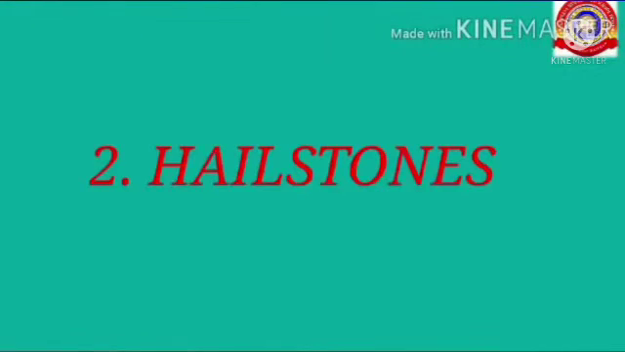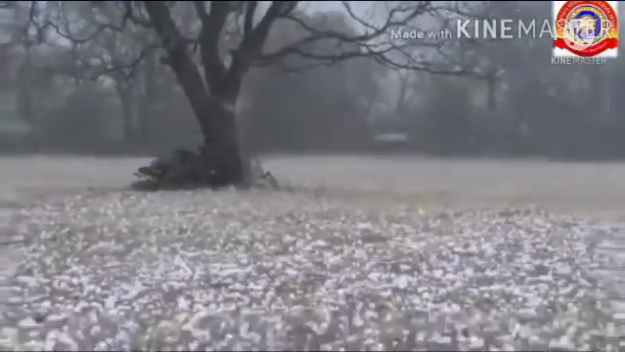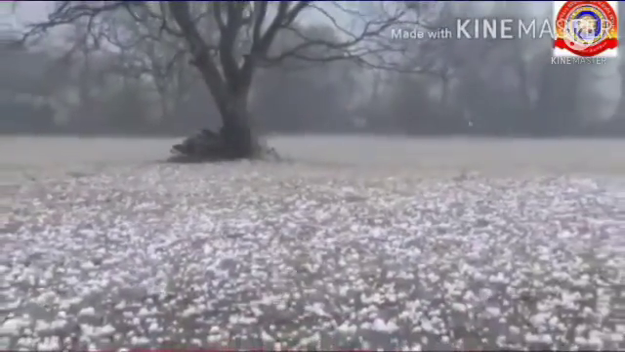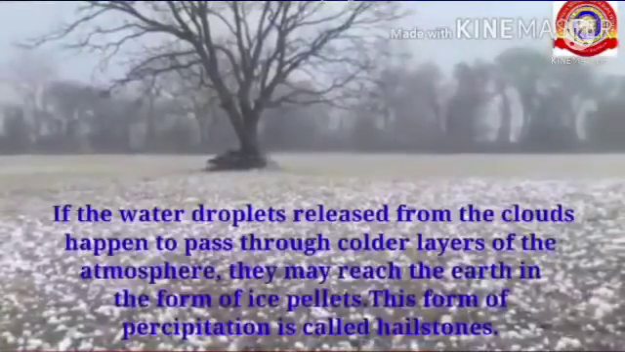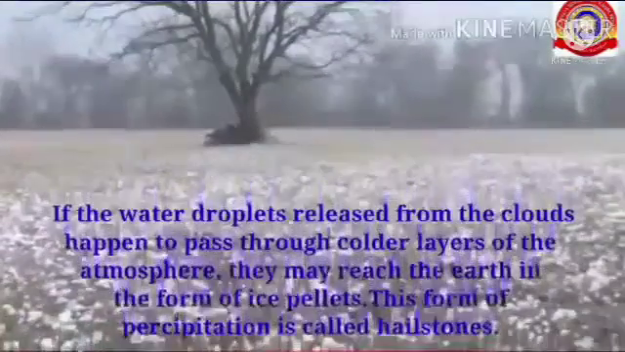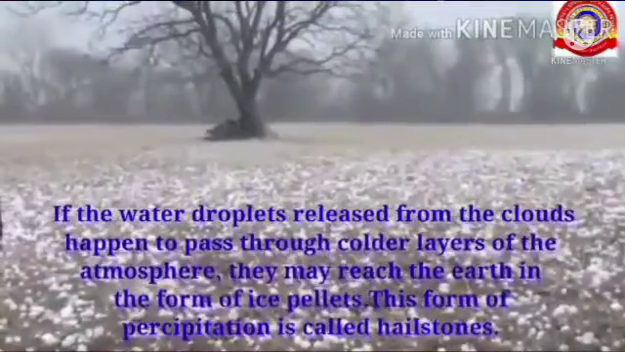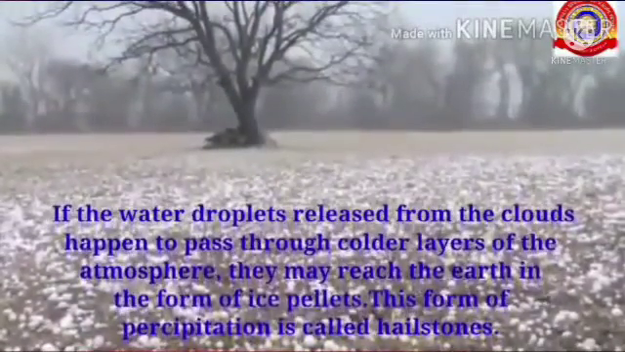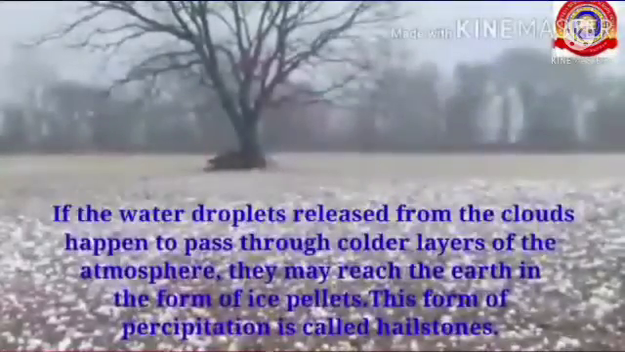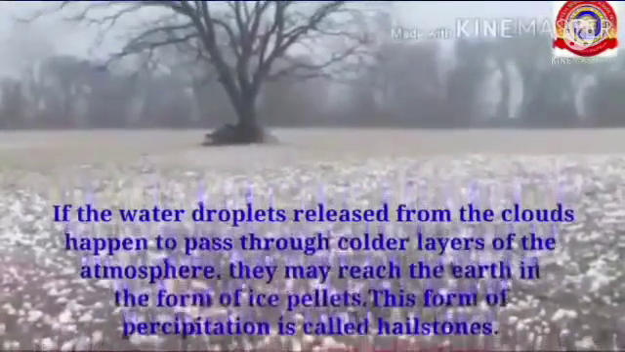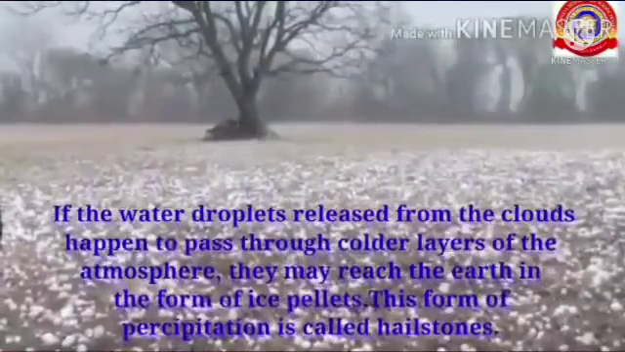Next one is hailstones. If the water droplets released from the clouds happen to pass through colder layers of the atmosphere, they may reach the earth in the form of ice pellets. This form of precipitation is called hailstones.